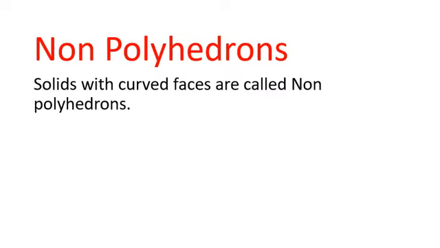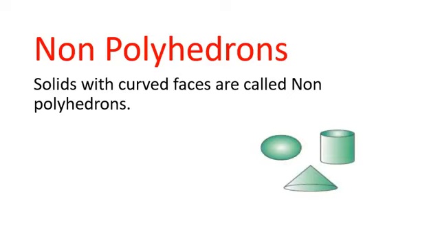Coming to non-polyhedrons. What do you mean by non-polyhedrons? Solids with curved faces are called non-polyhedrons. It means the solids with flat surfaces are polyhedrons, and solids with curved faces are called non-polyhedrons. Spheres, cylinders and cones are examples of non-polyhedrons because these are not made up of polygonal regions, or these are solids with curved faces.